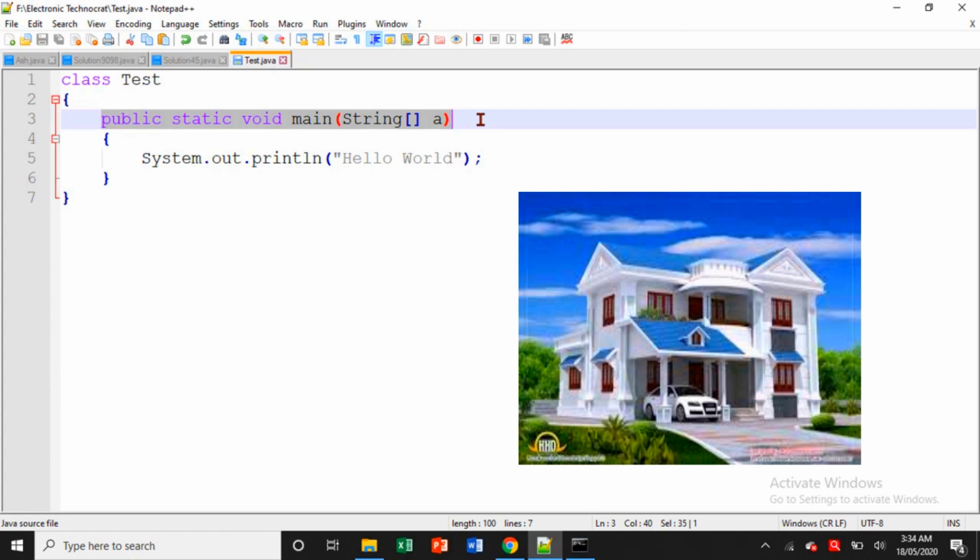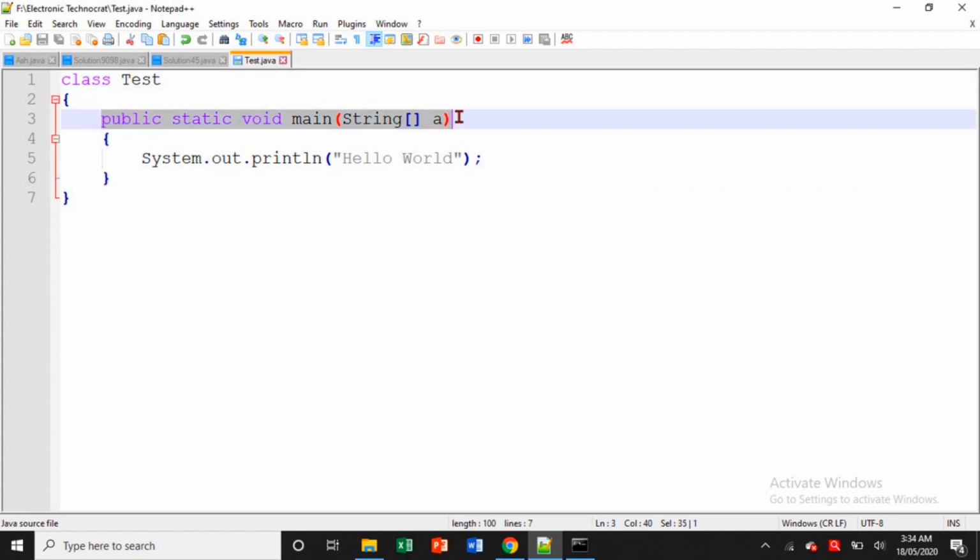Like the main door of our home is the entry point. So all the relatives will come from there. They will not come through the window. There should be one entry point. So in the programming language, the entry point for the JVM is this statement, public static void main. So this class is the boundary and this is the entry point for the JVM.